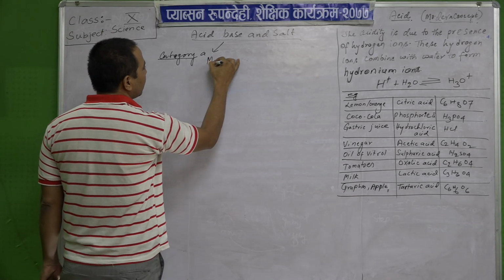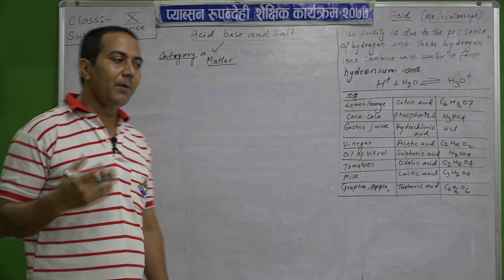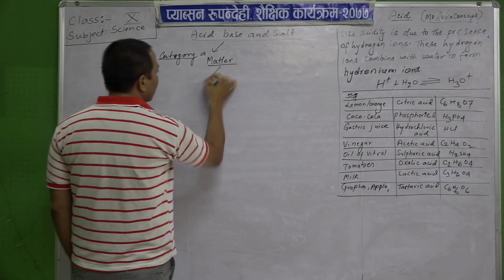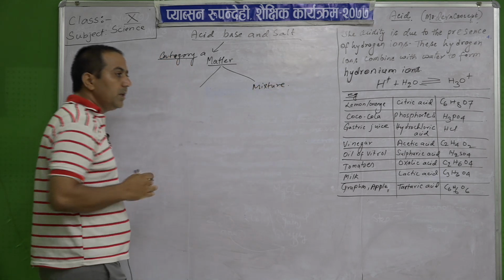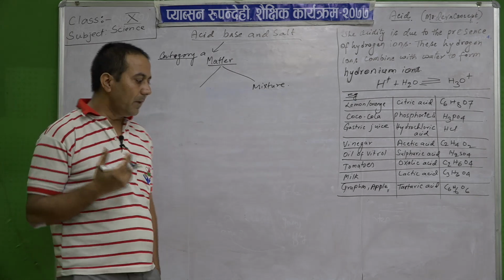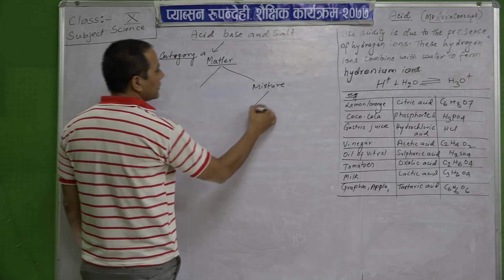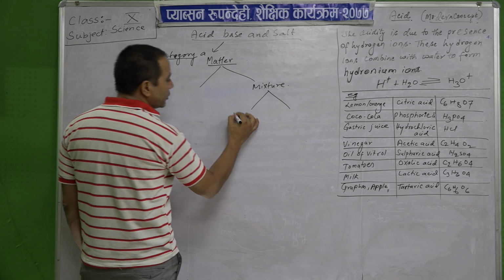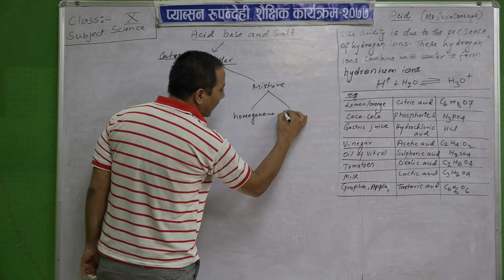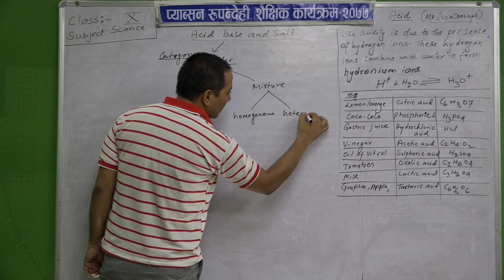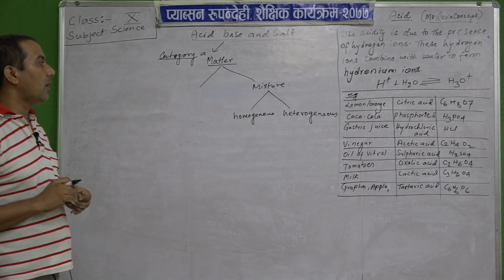So, we know that matter, isn't it? All matter, the chemicals, are divided into two types. One is what we describe as mixture, and mixture is what? How many types of mixtures are there? Two, isn't it? You have studied already, that is homogeneous and heterogeneous. So, these are the mixtures.